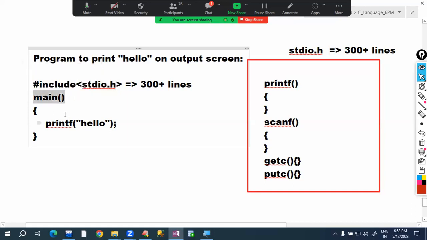Okay, main is the entry point of the program. This is the starting point of main, this is the ending point of main, and this printf function prints hello on the output screen. Okay, this is the first program in C language. Where do we have to write this program? What is required to write this program? This we have to know.